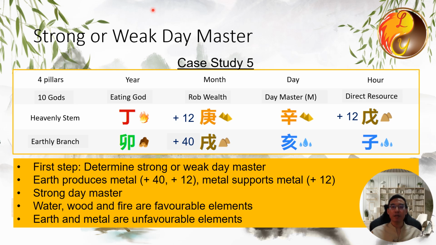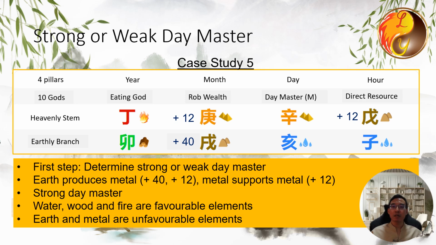For a strong day master, they have 3 favorable elements. First, those that they generate, such as metal generating water, making water one of the favorable elements. Secondly, metal controls wood, so wood is also favorable for them. Additionally, there is fire present which controls metal. But controlling metal is beneficial for them because being overly strong is not ideal. Therefore, for a person with a strong metal destiny, the favorable elements are those that you generate, control them, and those they control. Thus, water, wood, and fire are favorable for them.